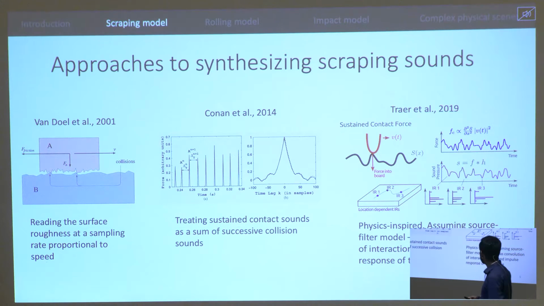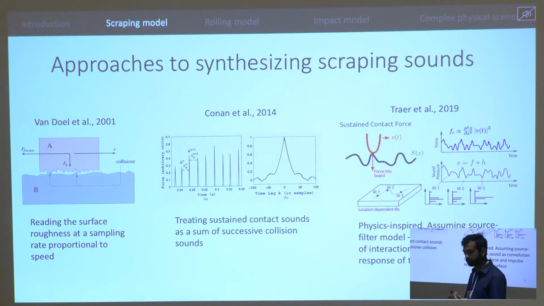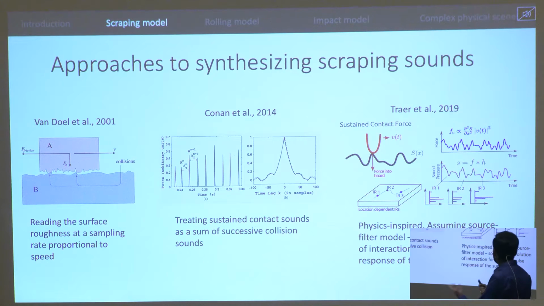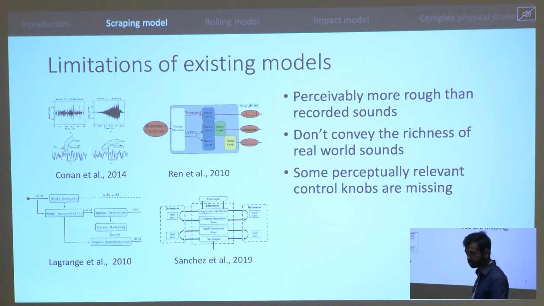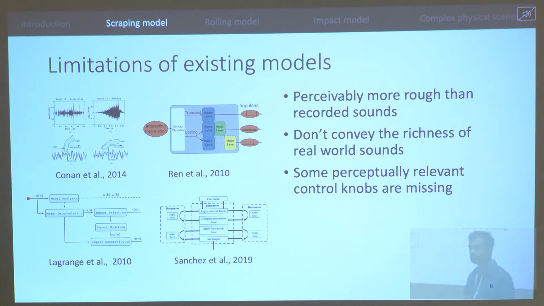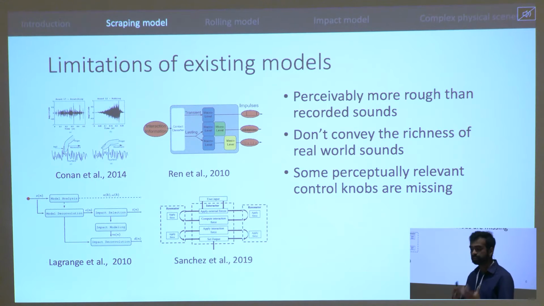And then more recently in 2019, from our lab, Trier et al. gave a physics-inspired source filter model that assumed the sound to be a convolution of the interaction force, which they calculated using Newton laws, and the impulse response of the surface, which was first measured and then identified using a probabilistic generative model. So all of these were pioneering efforts, but they had their own limitations. Most of them had perceivably more rough sounds than recorded sounds. A lot of the times they didn't convey the richness of real-world sounds, and more often than not, some perceptually relevant control knobs were missing.